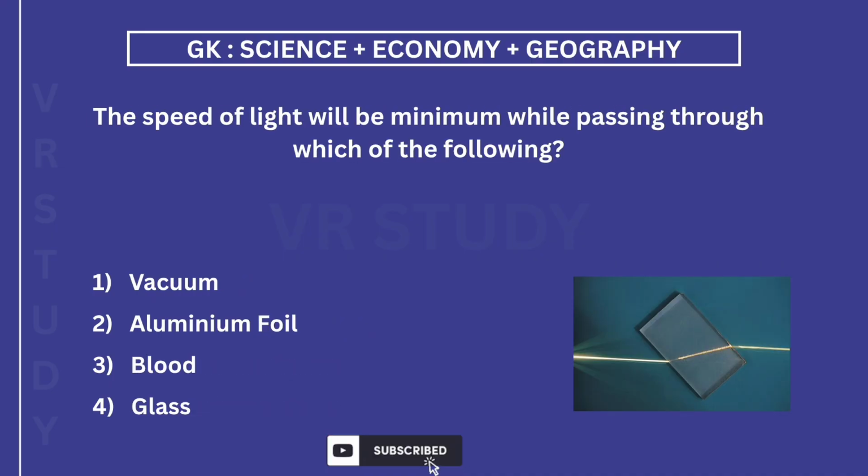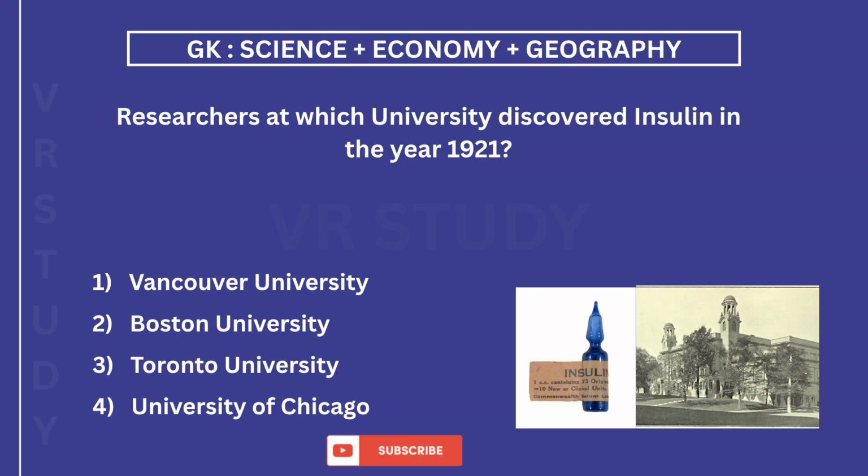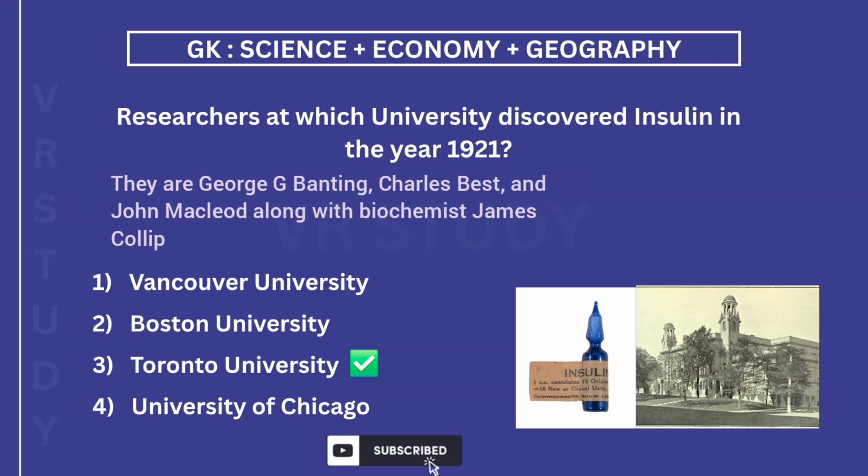The speed of light will be minimum while passing through which of the following? The answer is 4. Glass. Researchers at which university discovered insulin in the year 1921? The answer is 3. Toronto University. They are Frederick G. Banting, Charles Best and John Macleod along with biochemist James Collip.